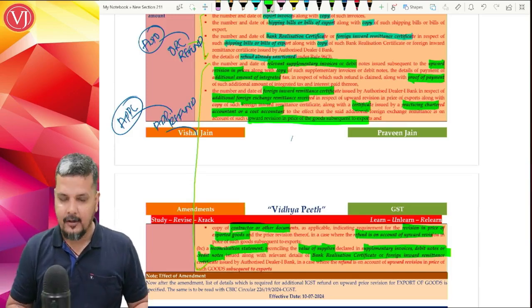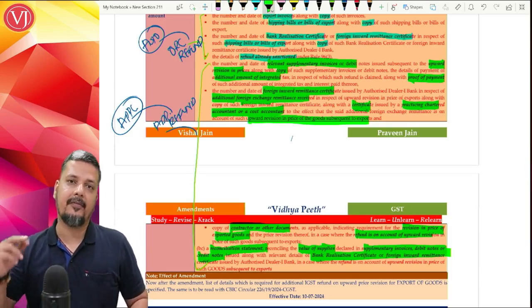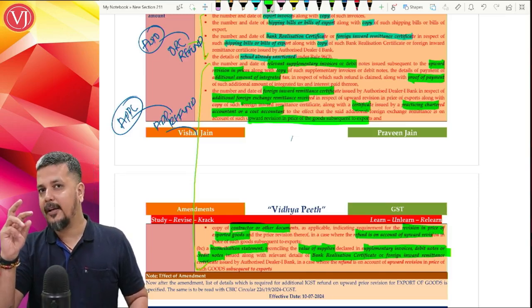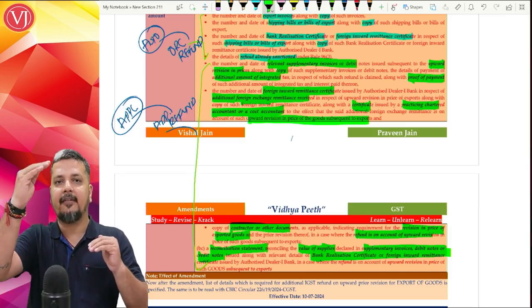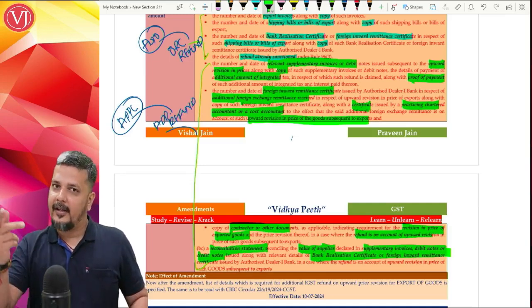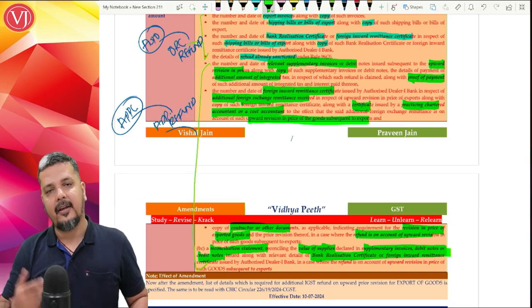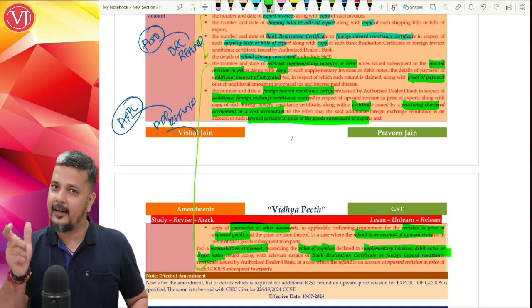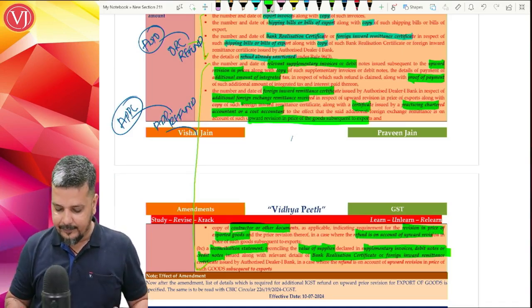So here, for that credit note, there's a point that I have to refund back the IGST pertaining to credit note. If there is an increase, I have to pay additional output IGST, and I'll get the refund of that. If there is a credit note, I can reverse the output IGST. Also, I have to repay that extra refund. So that is there in the circular.